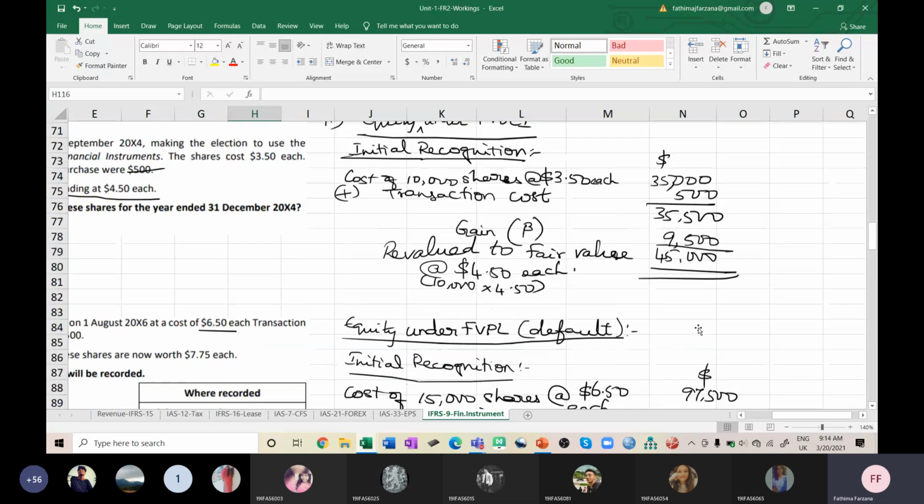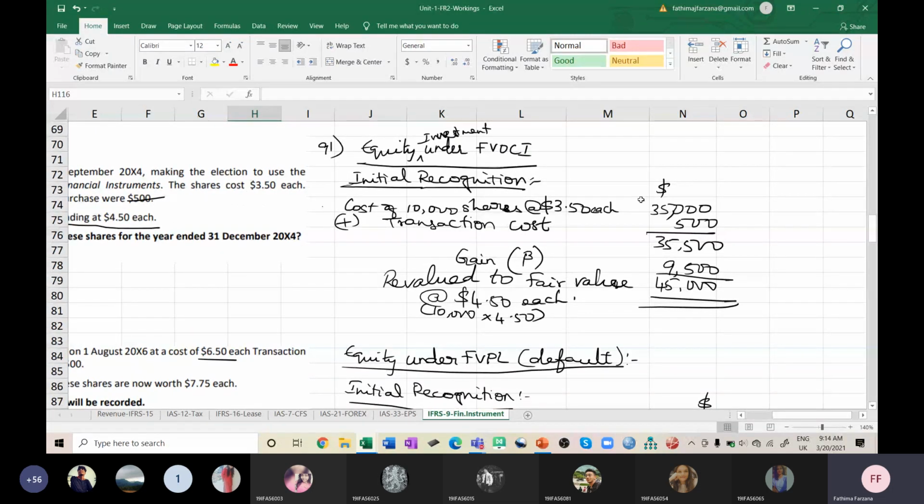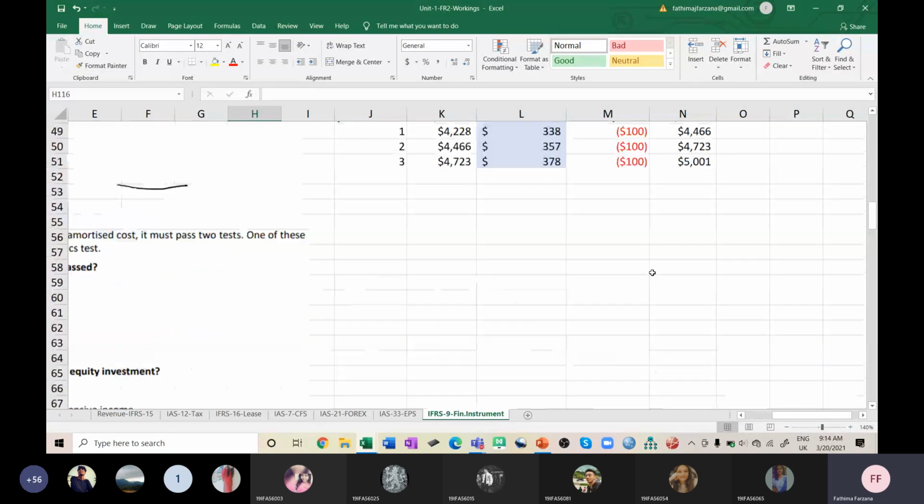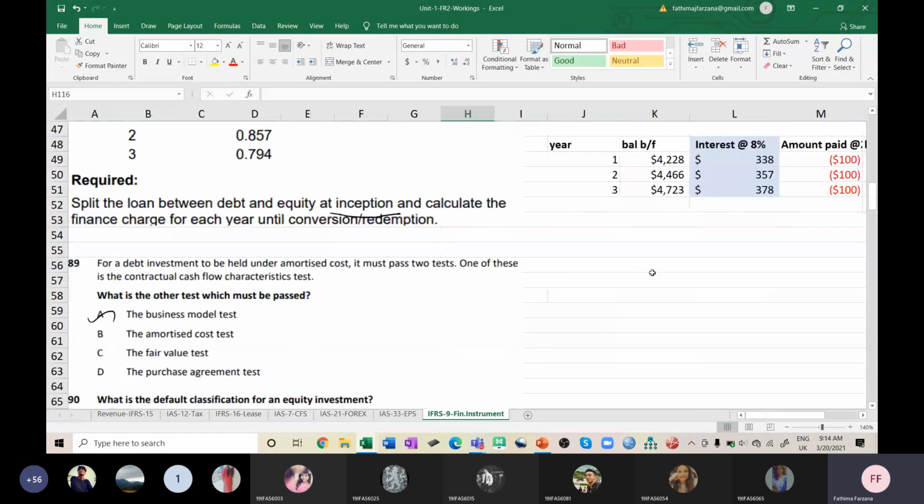This is under FVPL. If it is FVOCI, we will find out the same procedure only, but if there is any transaction cost, we will capitalize it. So we will add it with the cost of the share, and then we'll see what is the gain or loss. And if there is a gain, we will take to other comprehensive income. This is the difference between FVOCI and FVPL.